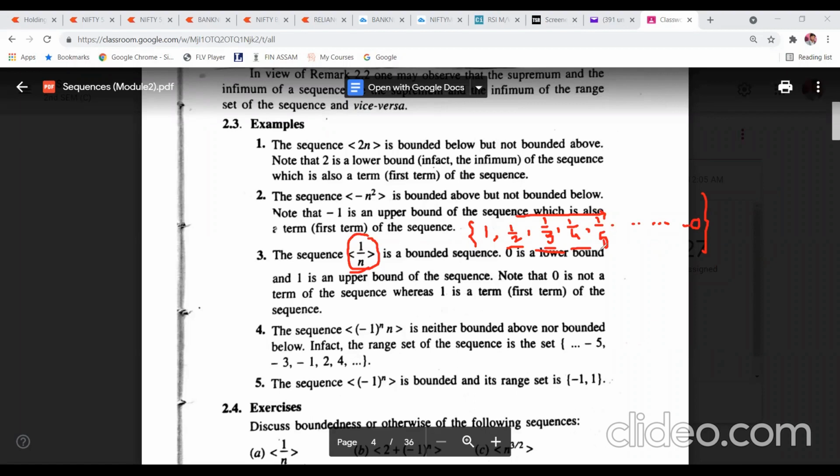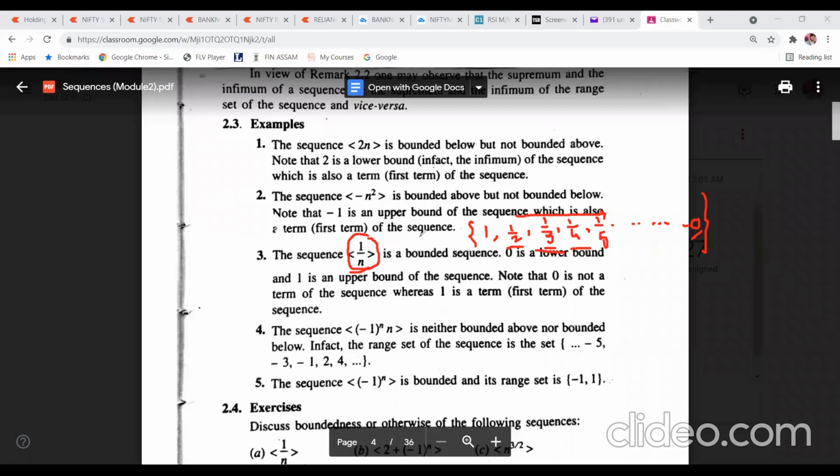Now, if the value of n is suppose 1 crore, then 1 upon 1 crore is almost equal to 0. So ultimately it tends to 0. And you won't get any value of this sequence 1 upon n which is less than 0, and you won't get any value greater than 1.